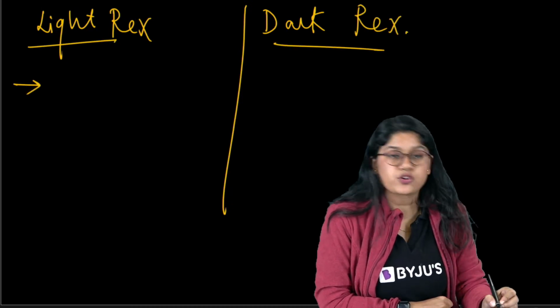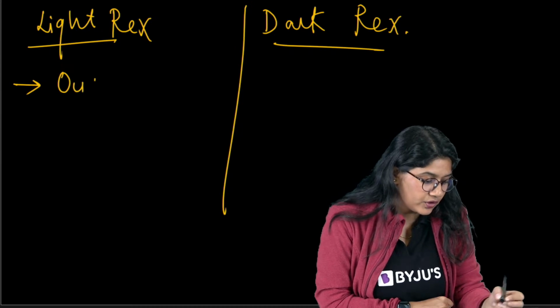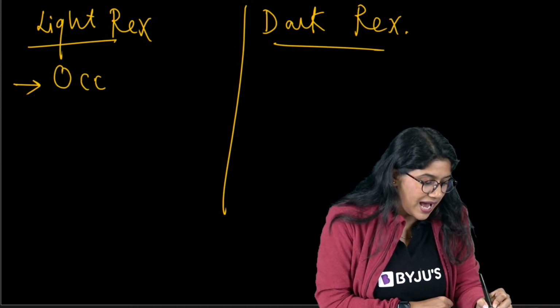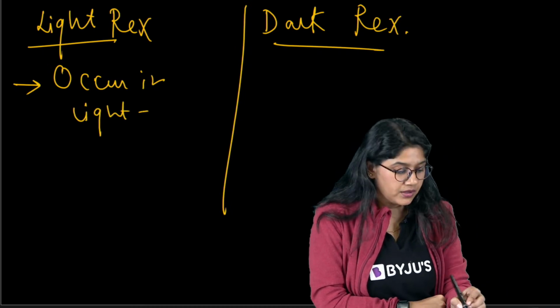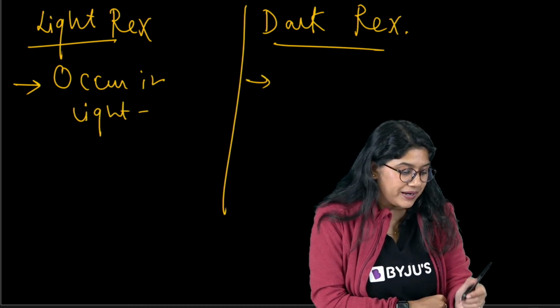So the light reaction of course occurs in light. It is the light dependent reaction. Dark is light independent, right?